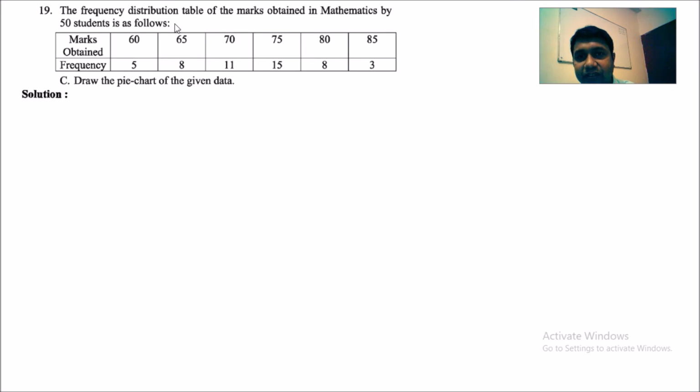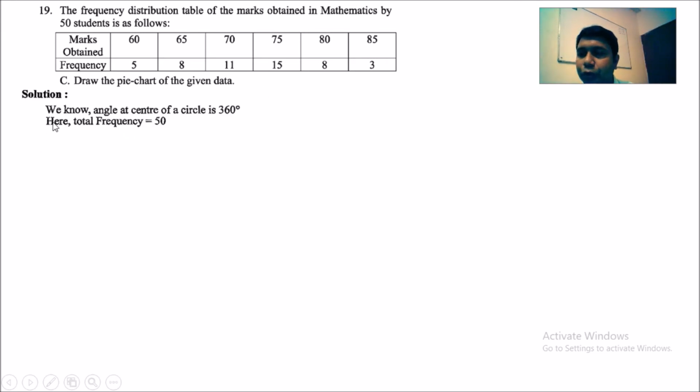So here is the question. We are going to read the question again. The frequency distribution table of the marks obtained in mathematics by 50 students is as follows. Marks obtained 60, frequency is 5, so 60 marks got by 5 students, 65 got 8 students, 70 marks got 11 students, 75 marks got 15 students, 80 marks got 8 students, 85 marks got 3 students. So C number question told us to draw the pie chart of the given data.